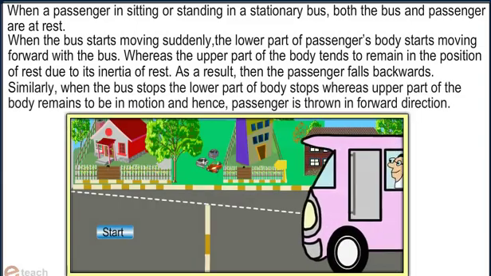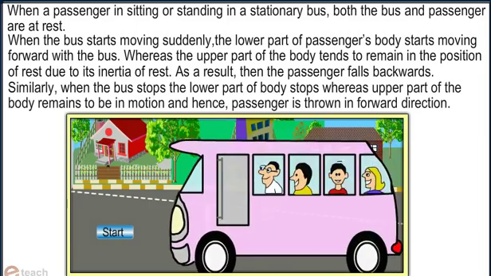When the bus stops moving, the lower part of the body stops, whereas the upper part of the body remains in motion. Hence, the passenger is thrown in the forward direction.